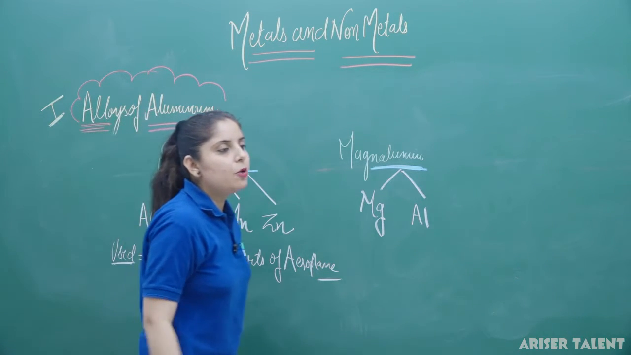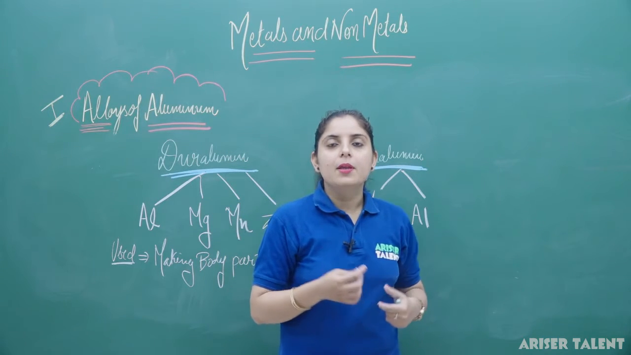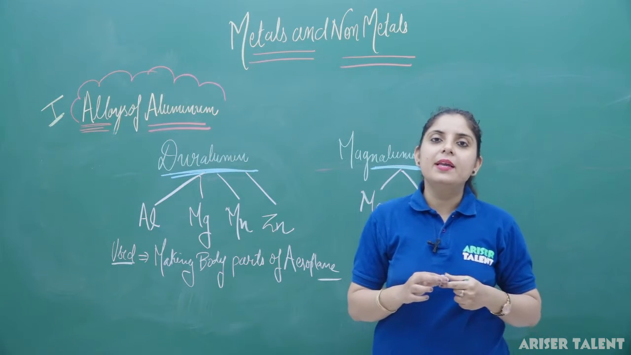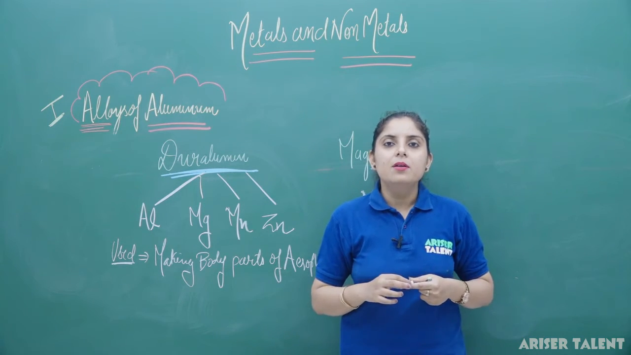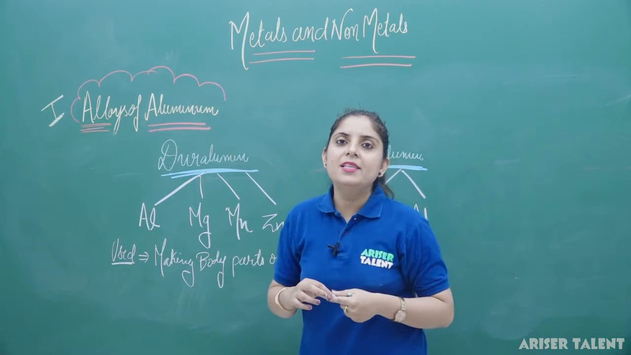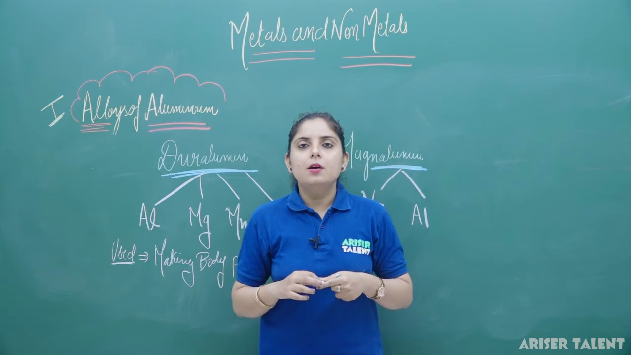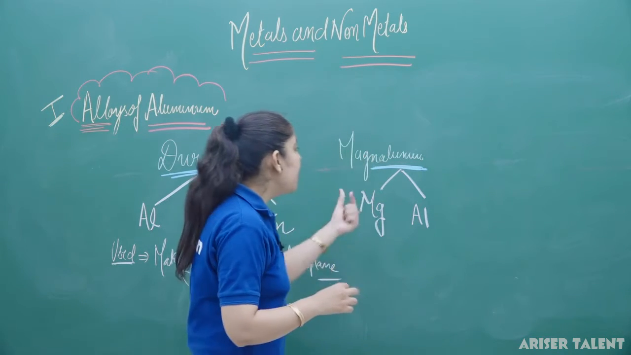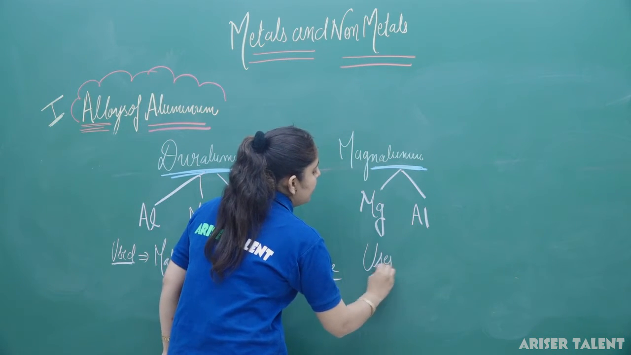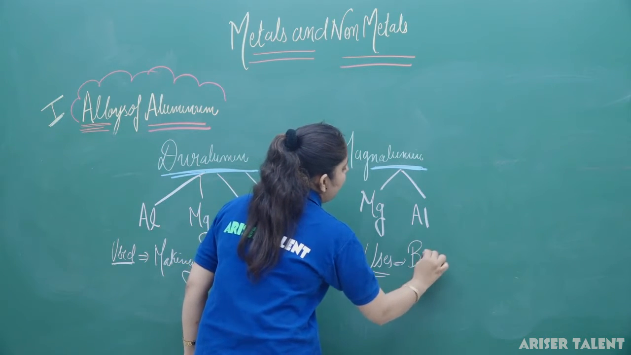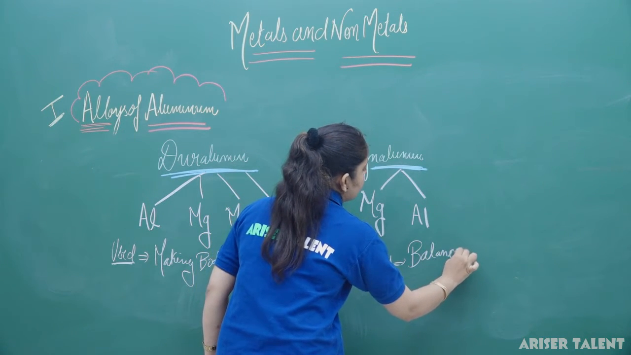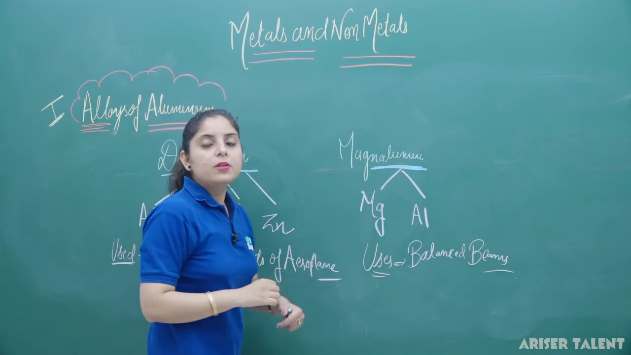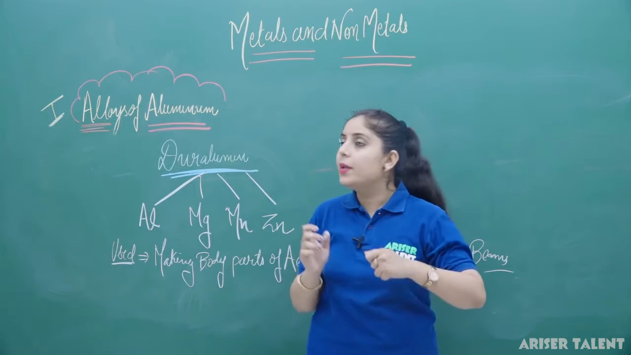The second one is magna-alumin. Now, what are the uses of magna-alumin? Magna-alumin is very light in weight. So again it is used in making body parts of many things, and you have heard about the balance beam we use in the laboratory. In the physics lab we generally use the balance beam for measuring weights. So, the balance beam is made up of magna-alumin. Clear? So, these are some of the alloys of aluminium we have seen.